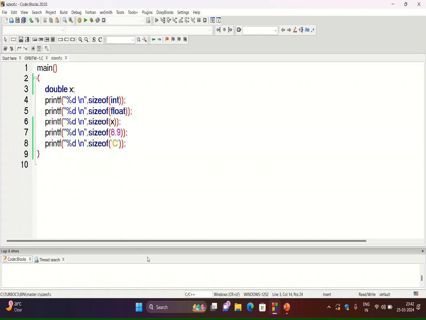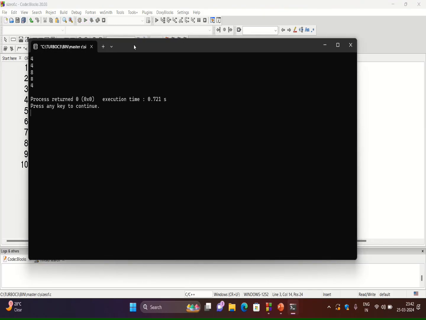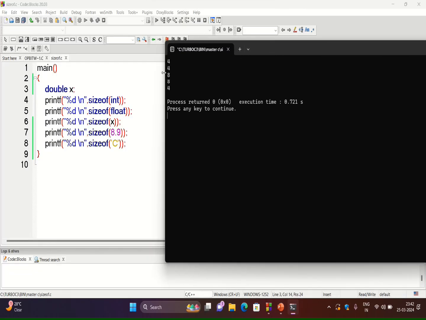So let us see one example related to the sizeof operator. In this program, different operands for sizeof are given. So first we will run the program and later we will discuss it. So here this is the output of the program. In the first printf statement, the sizeof int will be displayed, which is equal to 4.